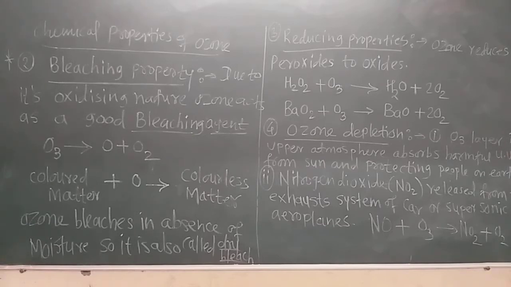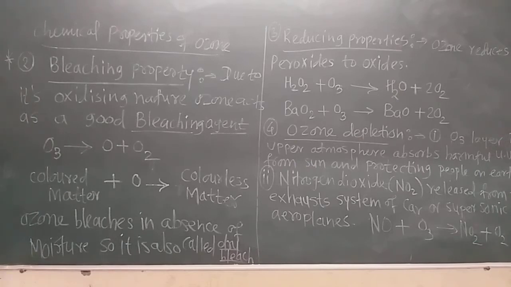Though the name is depletion, why does it come in the chemical properties of ozone? Because the different chemicals present in the atmosphere react with the ozone layer, and due to those reactions there is depletion of the ozone layer. There are many reasons for that.